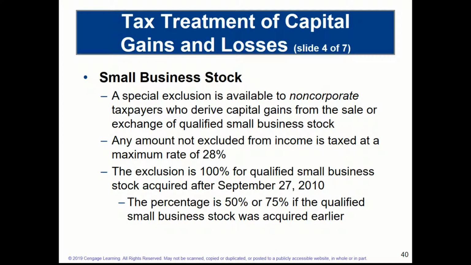So the small business stock provision is a special exclusion available to non-corporate taxpayers. And so any amount not excluded from income is taxed at the maximum rate of 28%. So this applies only to the small business stock. The exclusion is 100% for qualified small business stock acquired after September 27th, 2010, which is quite a change. The percentage is 50 to 75% if the qualified small business stock was acquired earlier.